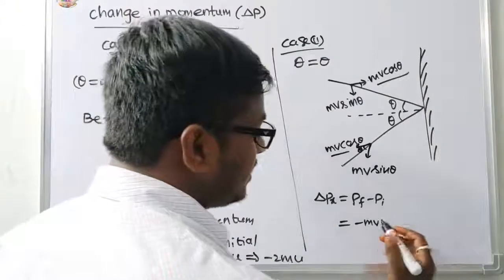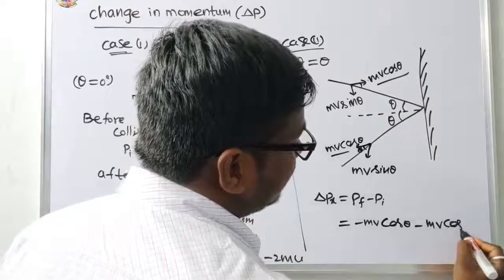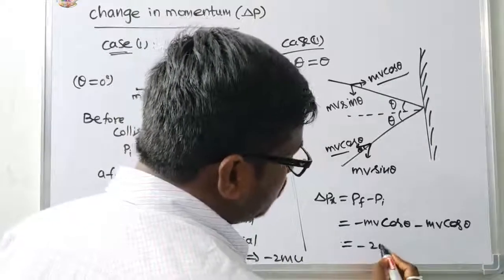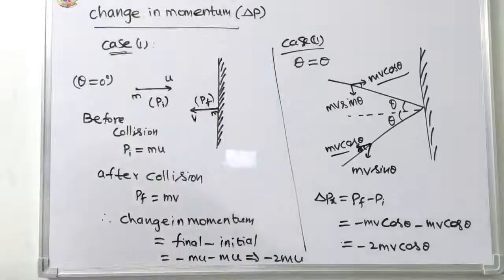The change in momentum is minus mv cos theta minus mv cos theta, that is equal to minus 2mv cos theta. This is the change in momentum.